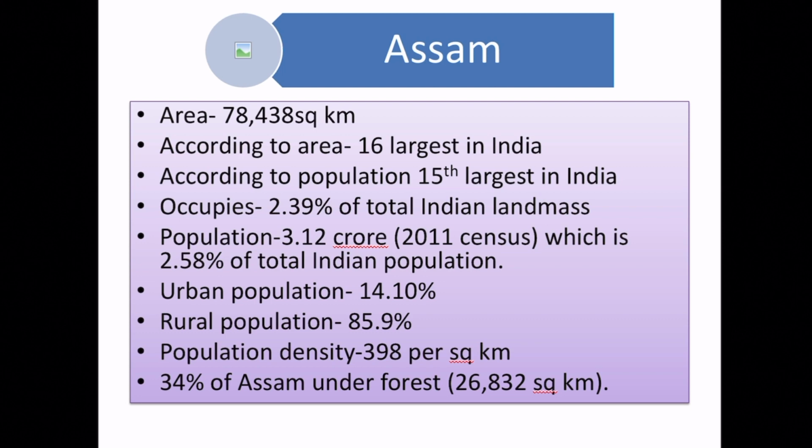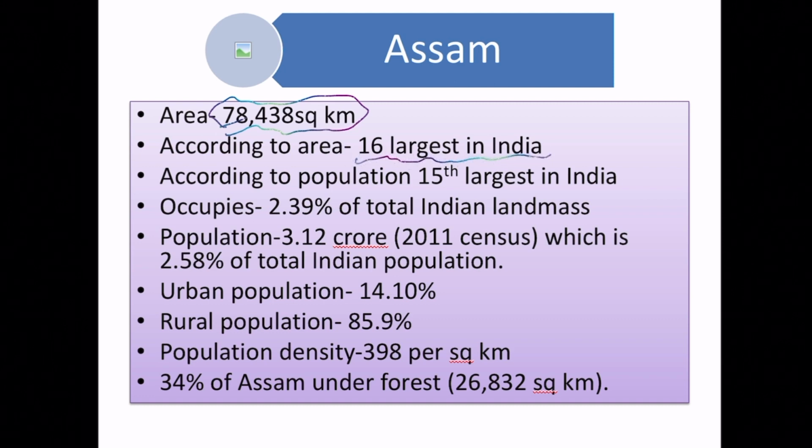Let's look into some of the static facts of Assam. Area-wise, Assam is roughly 78,438 square kilometers. And according to this area, it is 16th largest in India.